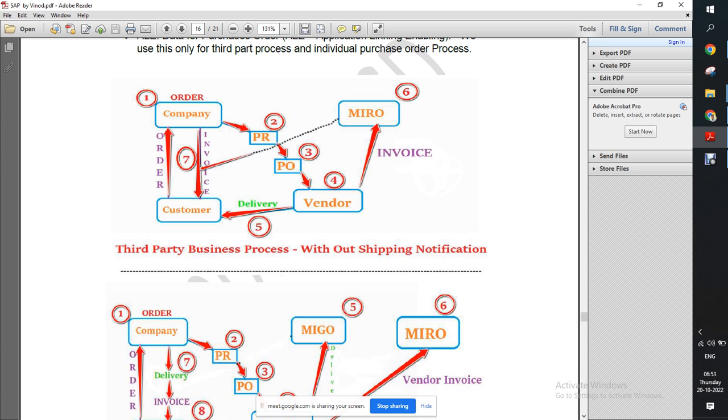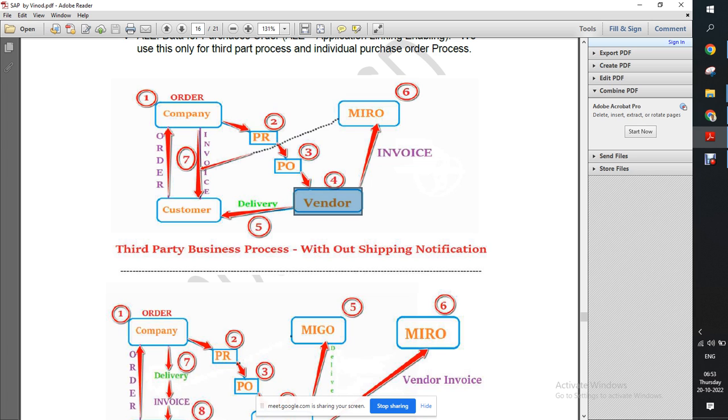So in that scenario, when the customer places an order to the company, the company will give a PO to the vendor or suppose another unit. This other guy will deliver goods to the customer, and then the company will create the invoice.